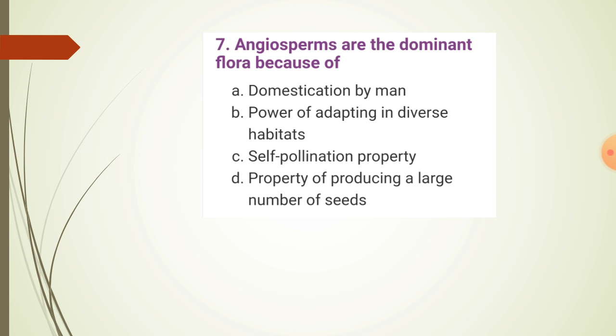Angiosperms are the dominant flora because of their option A domestication by man, option B power of adapting in diverse habitats, option C self-pollination property, option D property of producing a large number of seeds. Yes, power of adapting in diverse habitats.